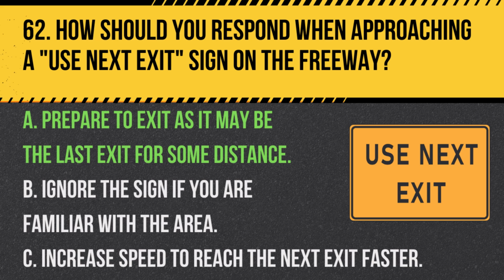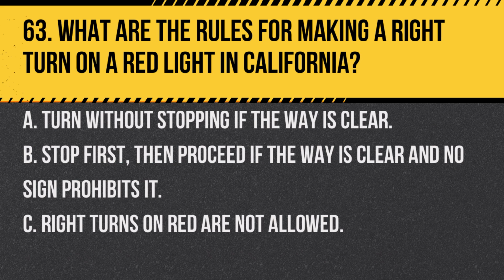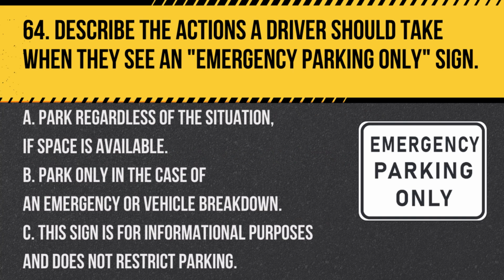Question 63. What are the rules for making a right turn on a red light in California? A. Turn without stopping if the way is clear. B. Stop first, then proceed if the way is clear and no sign prohibits it. C. Right turns on red are not allowed. Answer. B. Stop first, then proceed if the way is clear and no sign prohibits it. In California, you may turn right on red after stopping and ensuring the way is clear unless a sign prohibits it.